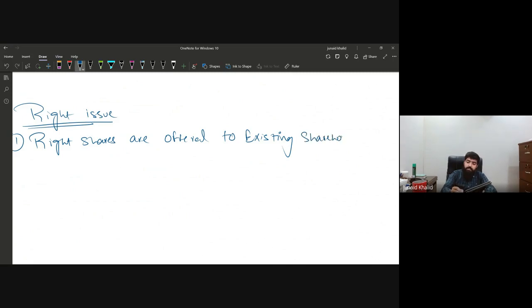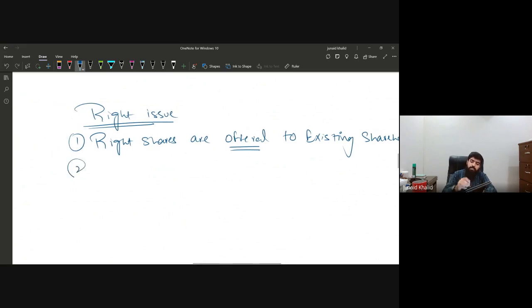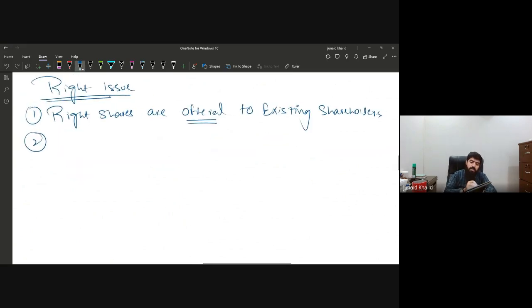Why have I written that they are offered to the existing shareholders? Because there is an inflow of cash. Yes, we'll be issuing the rights shares to the existing shareholders, but not free of cost, but at a price lower than the market price.